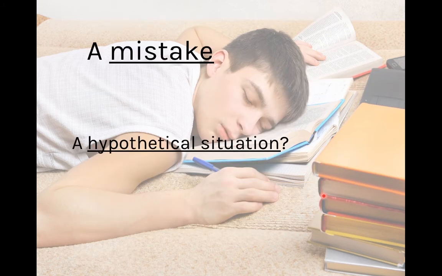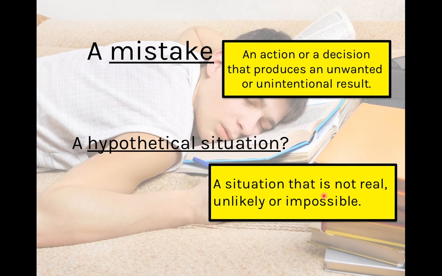We were talking about mistakes. I asked you if you had made a mistake, but what is exactly a mistake? A mistake is an action or a decision that produces an unwanted or unintentional result. So we're going to be talking about situations in the past that are not right. Something that we did in the past that was not correct. And you're also going to be listening about hypothetical situations.